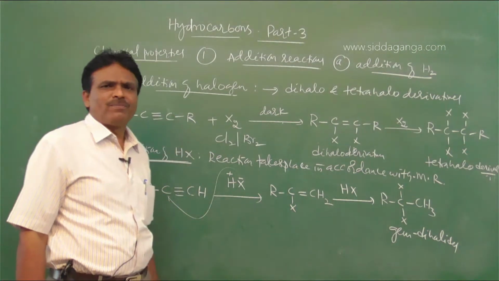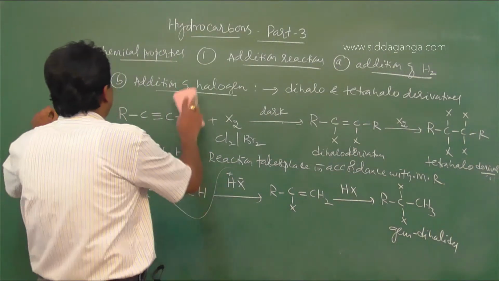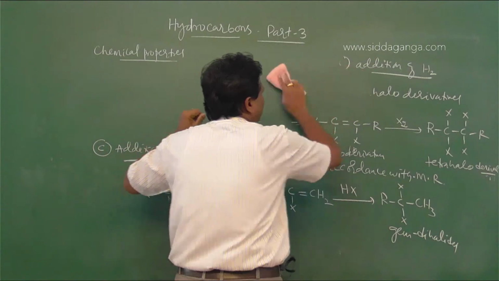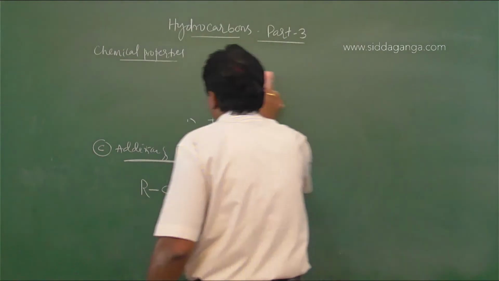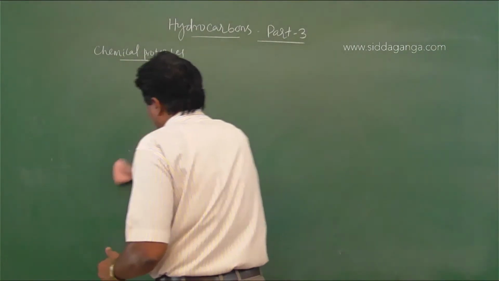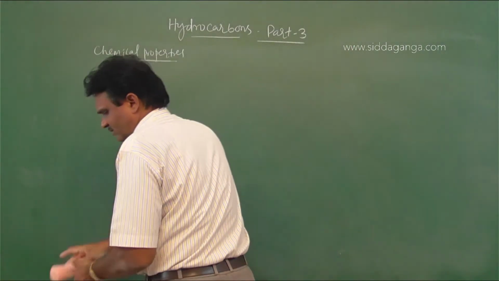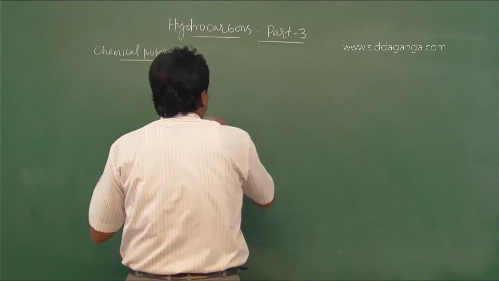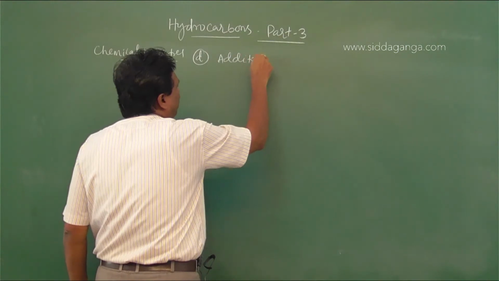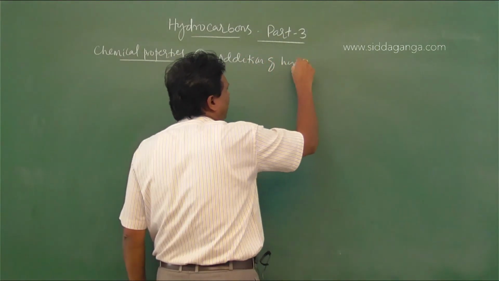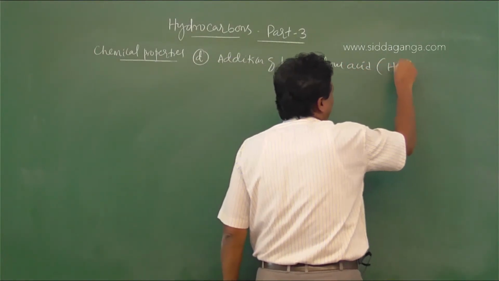Then addition of hypochlorous acid, hypohalous acid in general. So the fourth property, D, addition of hypohalous acid, that is HOX.